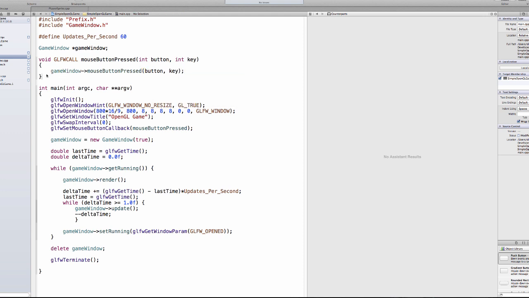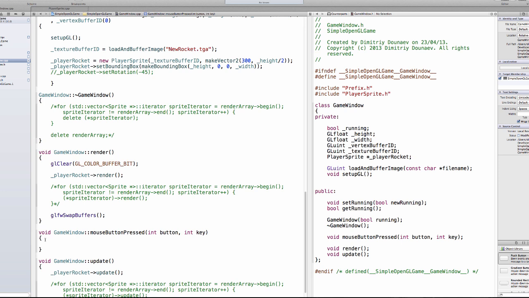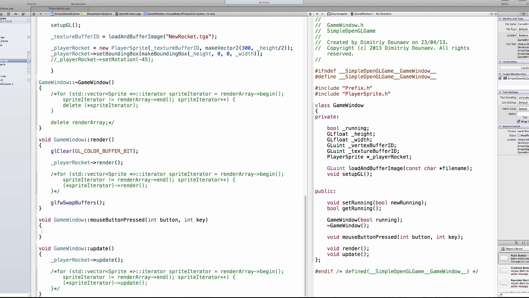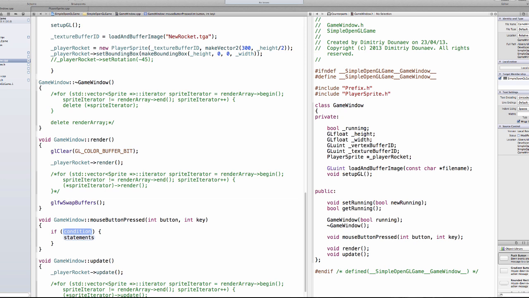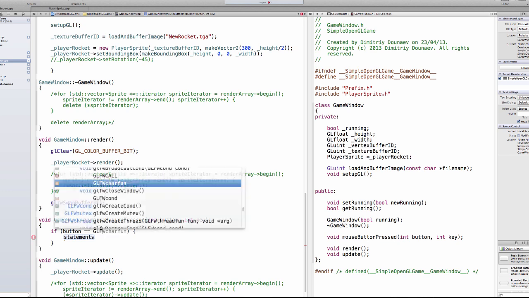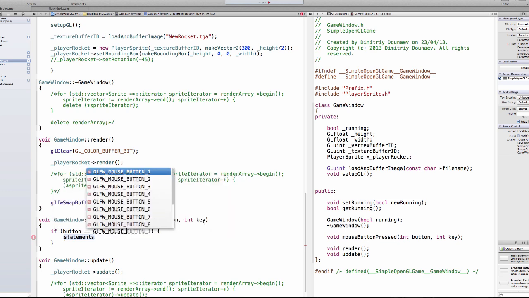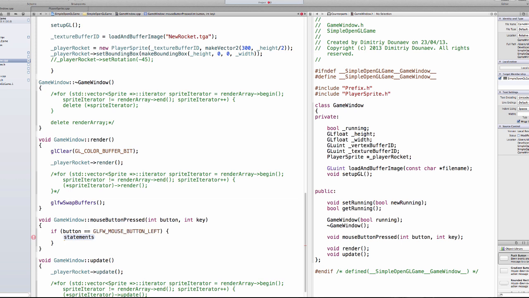Okay, now to demonstrate this, I'll just make a simple print with cout to the console. So make an if statement: if button equals GLFW underscore mouse button left, and if key, well, actually that was a bad name. We'll change this to action.